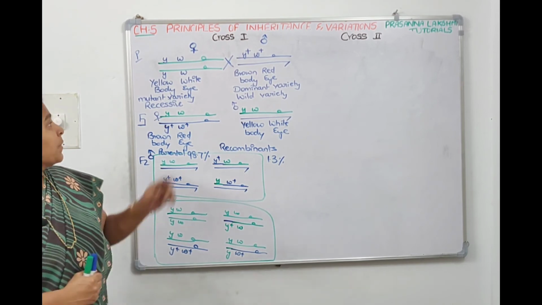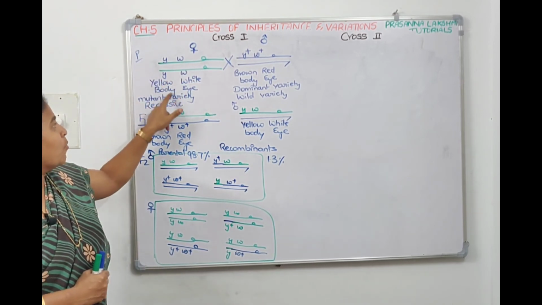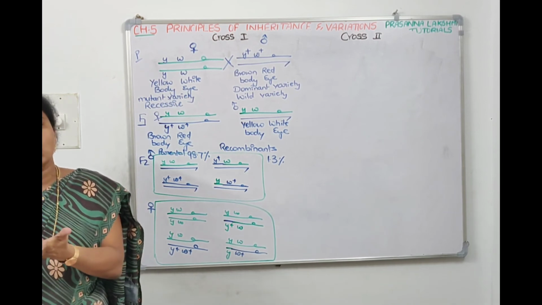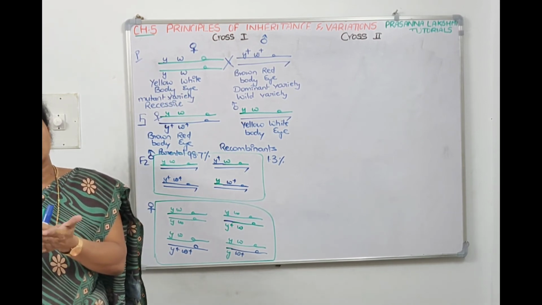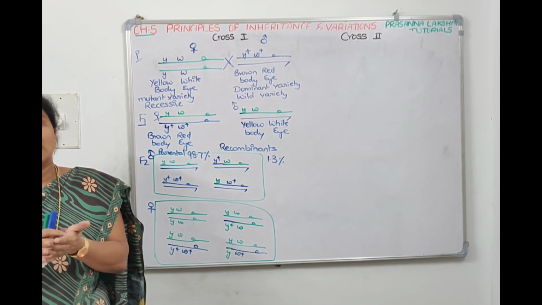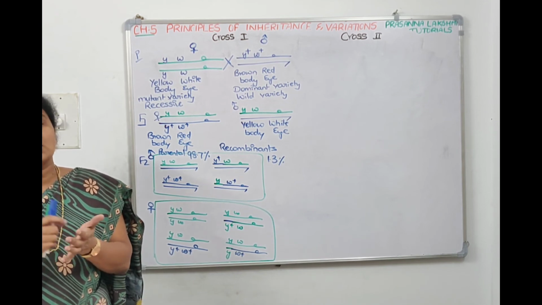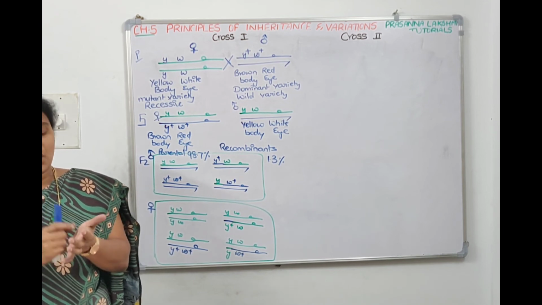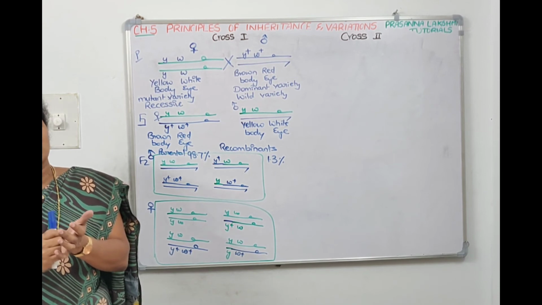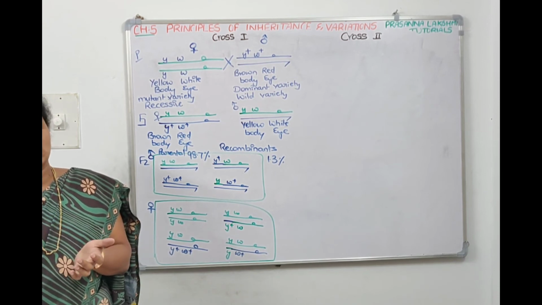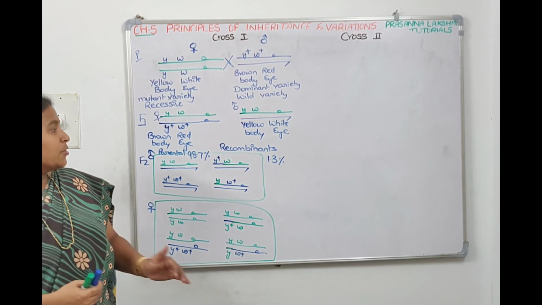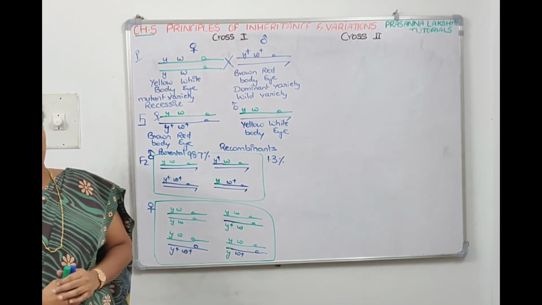So why did he get that huge amount of parental combination? Means he saw that Y and W, yellow body and white eye genes, are very close to each other on the same chromosome. Since they are very close, the linkage, the strength between the 2 genes is more. If they are nearby, if the strength is more, then they don't participate in crossing over recombination. So the recombination percentage will go down only. It will be 1.3 only.